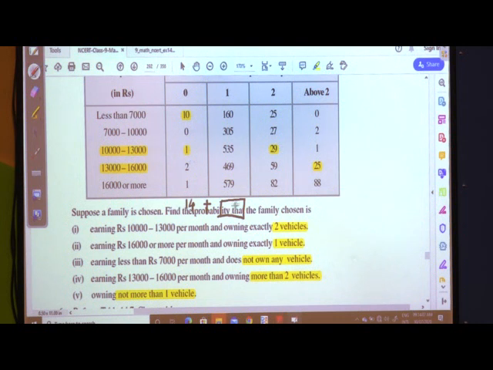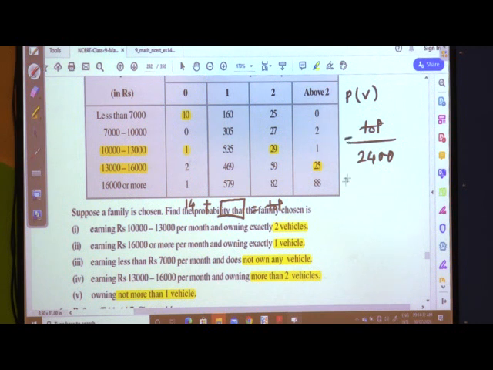Suppose this is nothing but the total of those owning not more than 1 vehicle, and this is that total upon 2400. This is the probability for the 5th sub question, that is this criteria, owning not more than 1 vehicle.